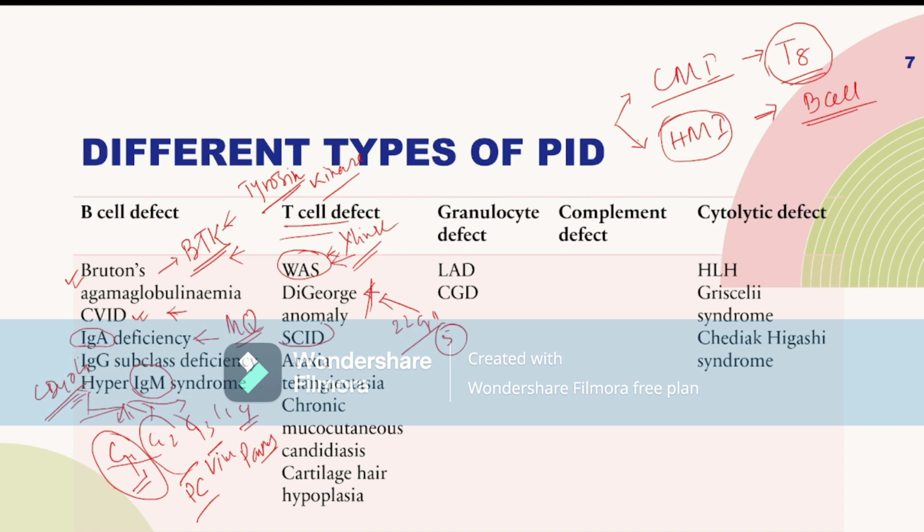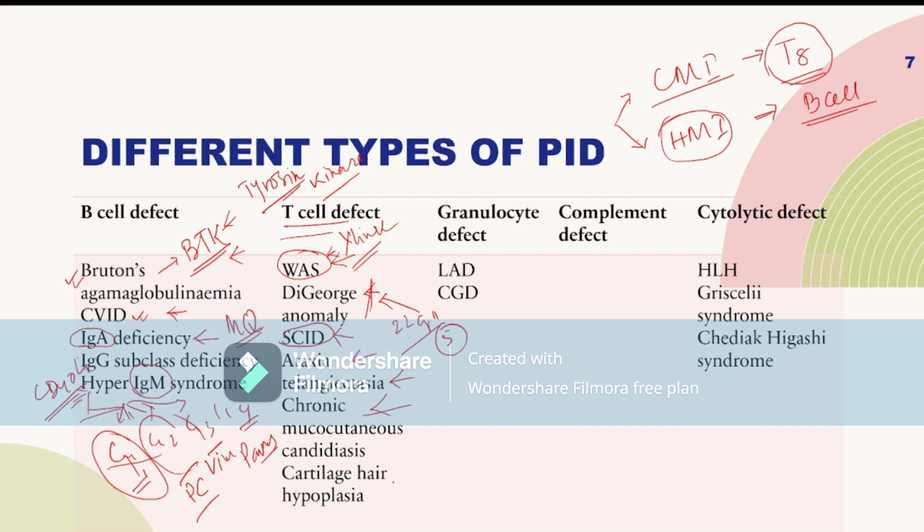Then SCID, that means severe combined immunodeficiency. Then ataxia telangiectasia. The child is suffering from ataxia in infancy, then there are multiple telangiectasia in the eye, and the child has multiple episodes of recurrent infection. Chronic mucocutaneous candidiasis: there is recurrent candidiasis, and also some skin infection.